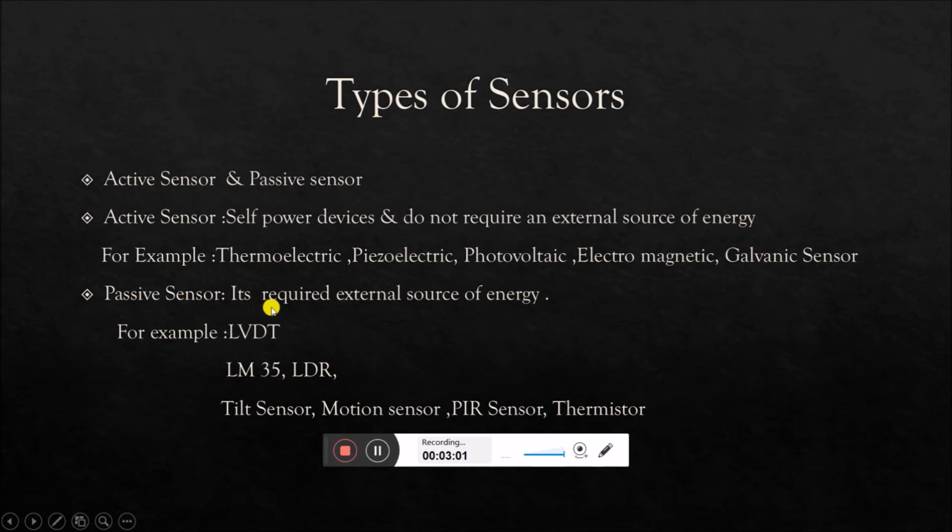Passive sensor requires an external source of energy to generate the output. This is known as a passive sensor. For example, LVDT. LVDT stands for linear variable differential transformer. LM35, it is a temperature sensor. LDR, tilt sensor, motion sensor, PIR sensor, and thermistor. PIR stands for passive infrared sensor.